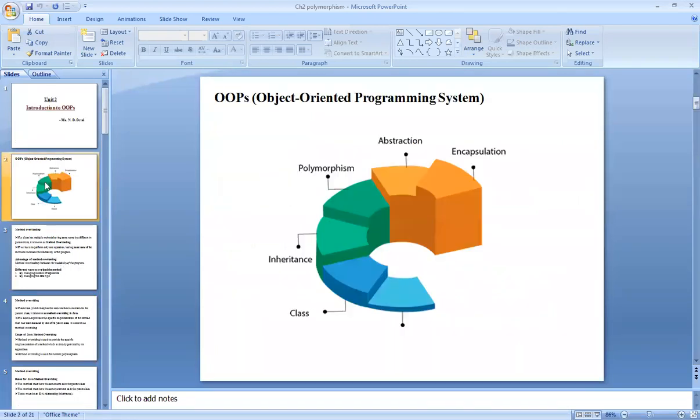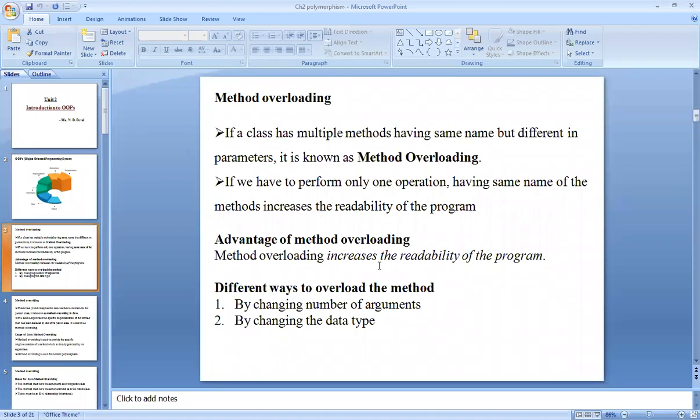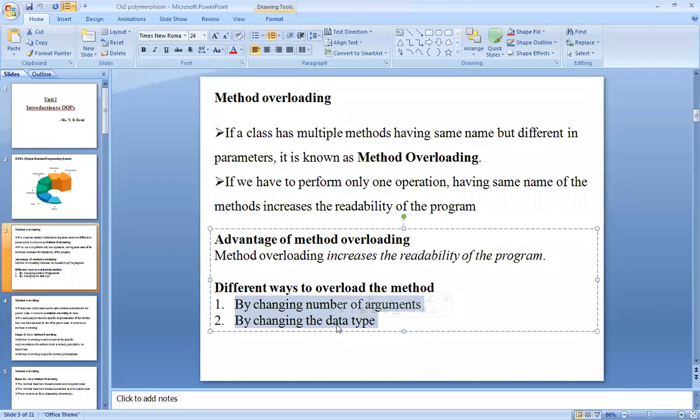In the previous few lectures, we have seen how to create objects and classes. Then we moved towards the first pillar of Java, that is inheritance. After inheritance, we moved towards polymorphism, which is basically divided into two parts, runtime and compile time. We will see it in today's lecture, but before that we have seen method overloading. Again, it is divided into two subtypes: by changing the number of arguments and by changing the data types. We implemented its program also while seeing its theory part.